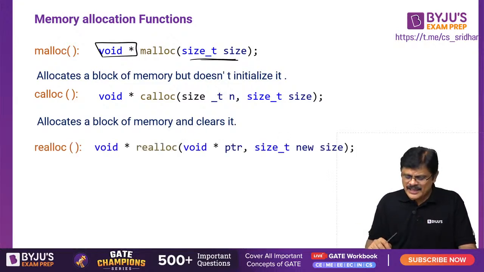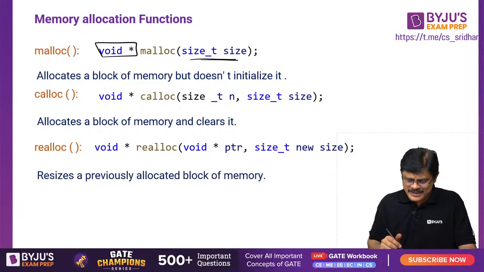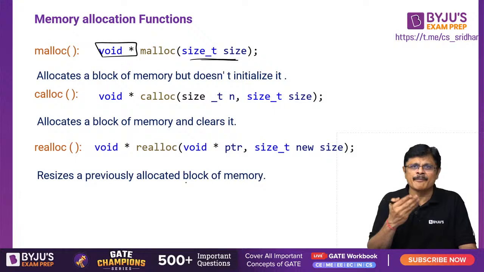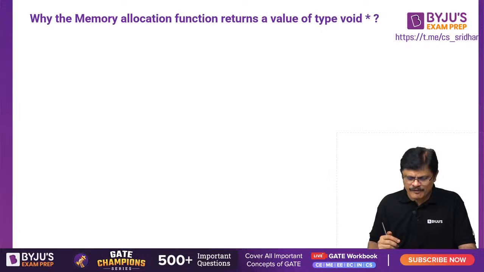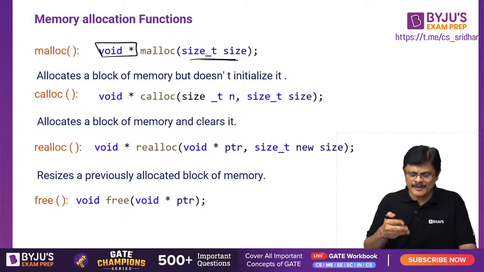Realloc. This is the realloc function, my dear friends. It resizes the previously allocated block of memory which is created by either using malloc or calloc. The free function is used to free the memory which is created by any of these memory allocation functions. These are called memory allocation functions.